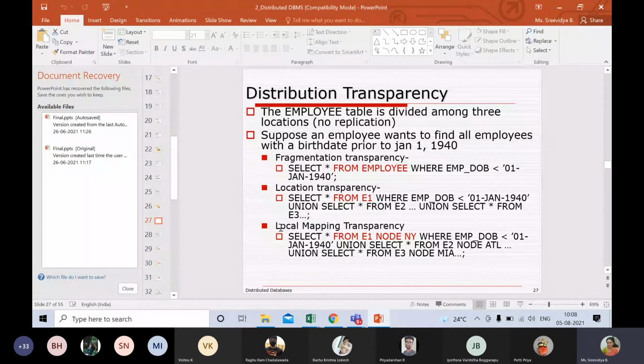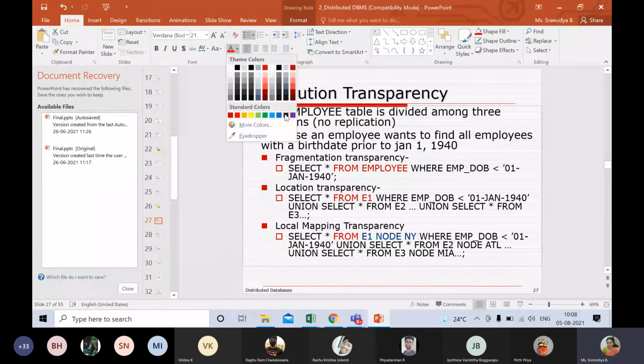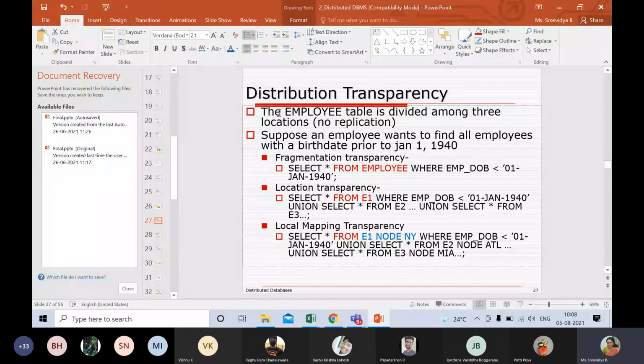We'll start off with local mapping. You just have to concentrate here. It says select star from E1. What is E1? It's a fragment. What is node? Node is the geographical location.